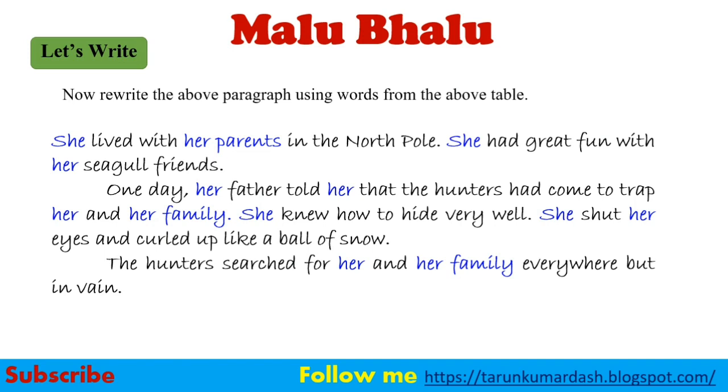Then instead of Malu, we can write she had great fun with her seagull friends. One day her father told her that the hunters had come to trap her. That means instead of Malu, and her family instead of Malu's family.